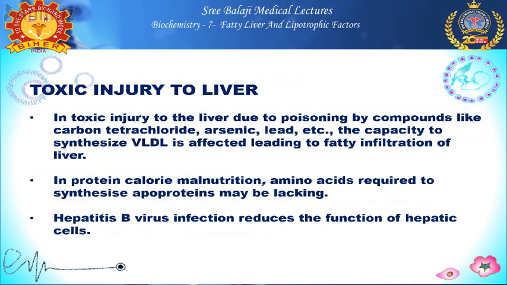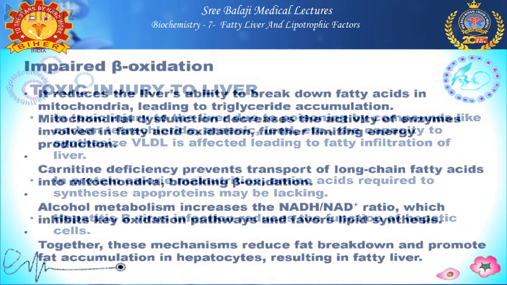Also in case of protein malnutrition, the amino acids which are required to synthesize apoproteins for this VLDL transport may be lacking. So due to this, VLDL cannot transport triacylglycerol from the liver to the peripheral tissue. So this TGL will be accumulated in the liver. Also, hepatitis B virus reduces the functions of hepatic cells. So these all lead to injury to the liver.